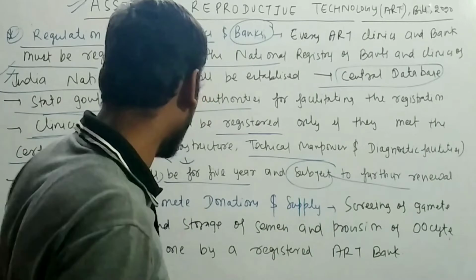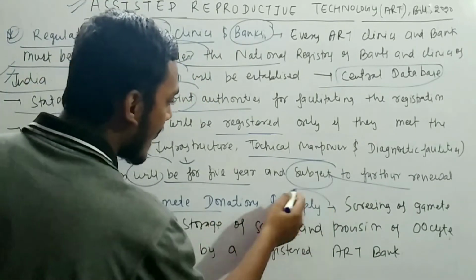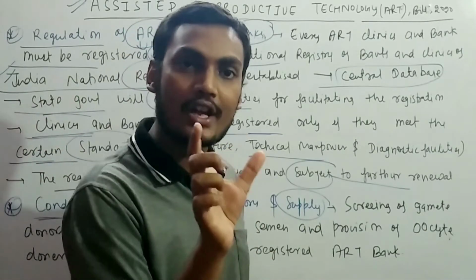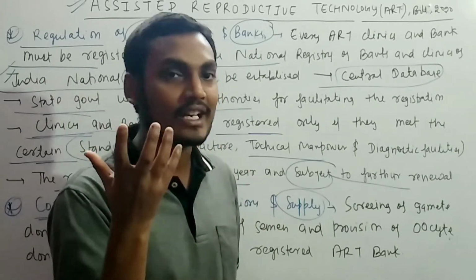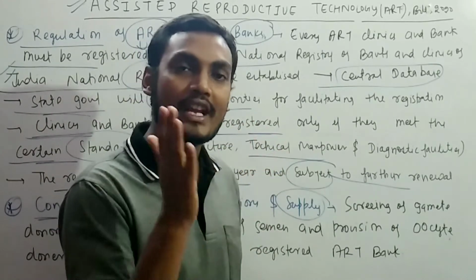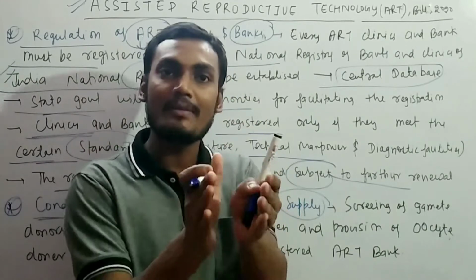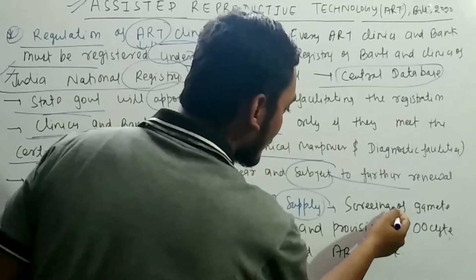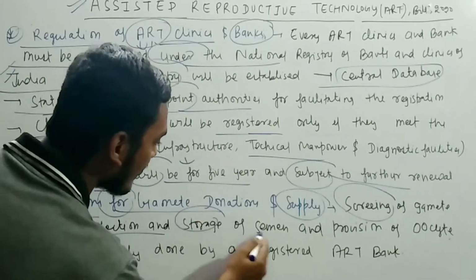Remember the next point: the conditions for gamete donation and supply. What is a gamete? Gamete is basically the reproductive cell of the human. The male reproductive part is basically the sperm, and in the case of female, that is the egg. So that is known as the gamete. What it includes is screening of gamete donors, and collection and storage of semen.